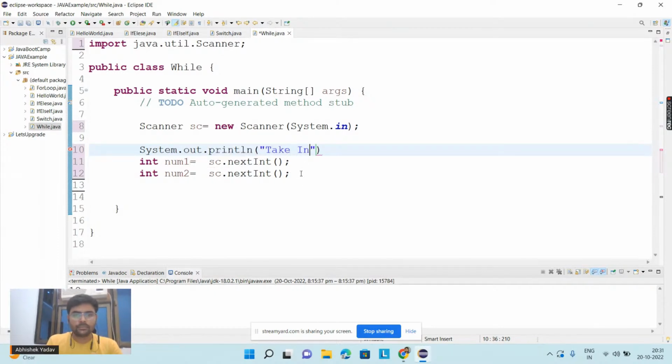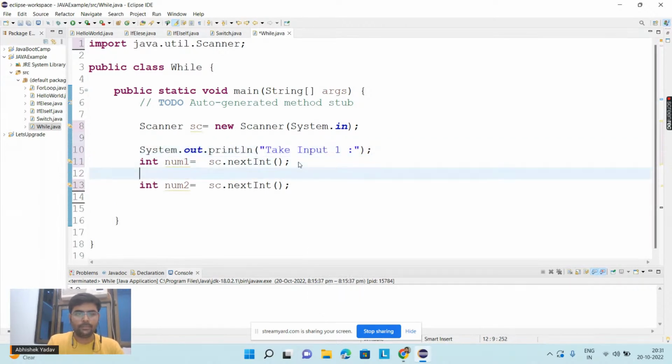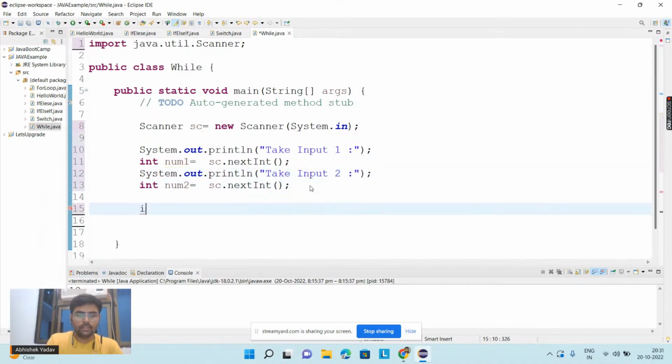So guys, take input 1, and similarly let's write take input 2 here. And after that we are good to go. We will call a function here in order to get the result, and the name of the function is add, and what I want is to add two numbers, and the data of the two numbers is stored inside the container variables num1 and num2. So here I will write num1 comma num2, right, and we are good to go.